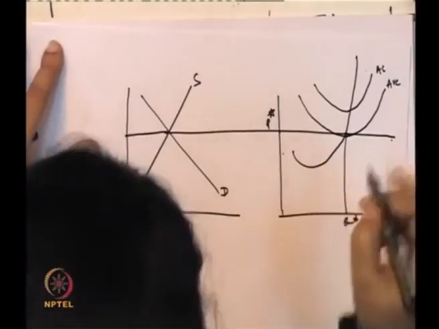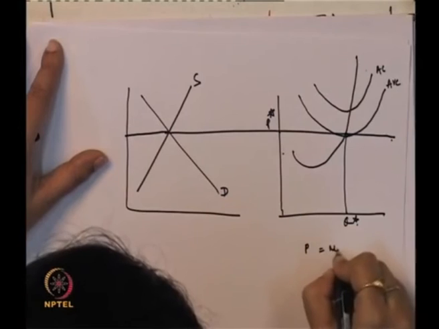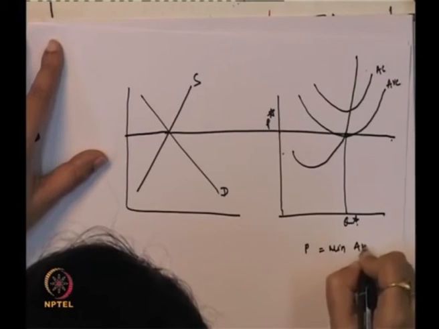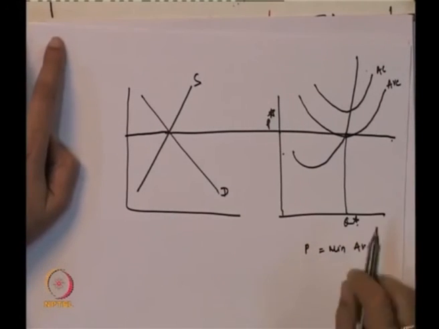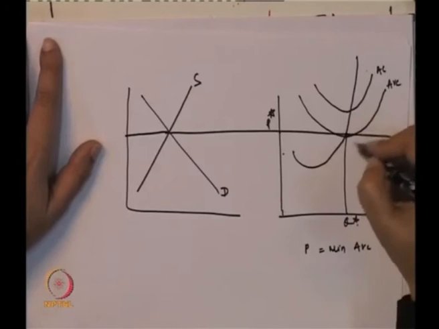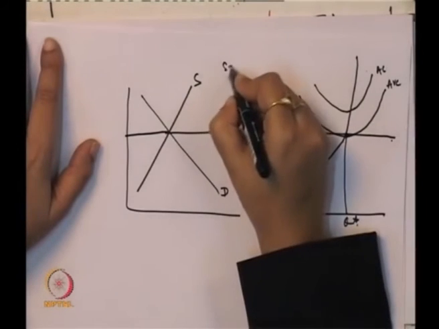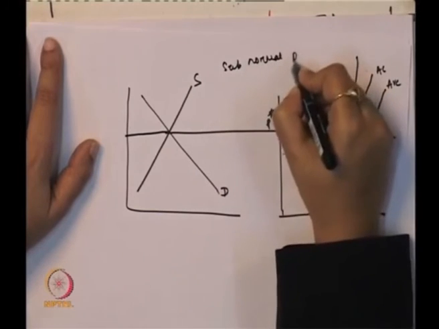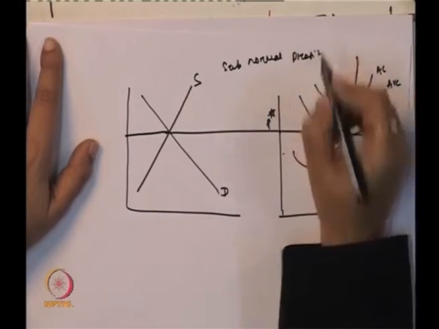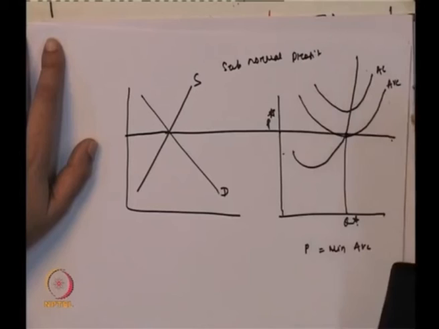Now, what is this P star? If you look here, P is equal to the minimum point of average variable cost. This is the level of output, and here they are not getting any profit, rather you can call it a subnormal profit, because here the average revenue is just equal to the average variable cost, not the entire average total cost.